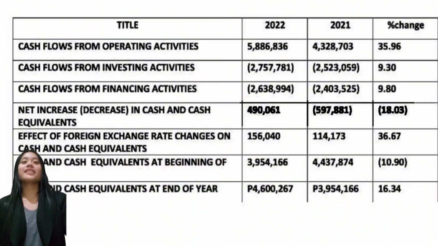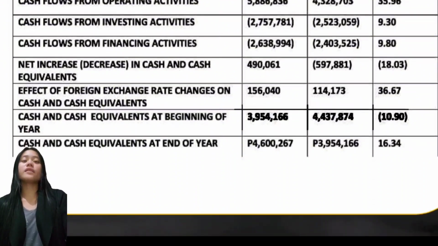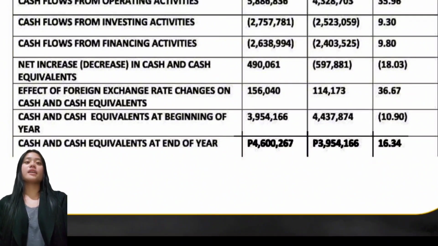And net decrease in cash and cash equivalents decreased 18.03%. And effect of foreign exchange rate changes on cash and cash equivalents, 36.67%, and the cash and cash equivalents at the beginning of year decreased 10.90%, and the last one is cash and cash equivalents at end of year increases 16.34%.